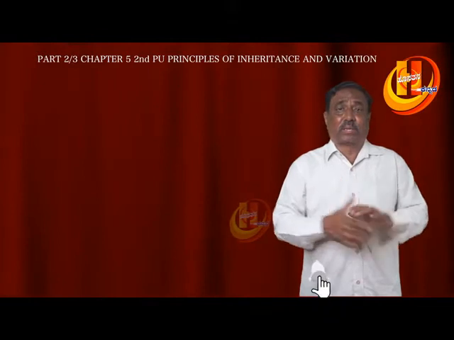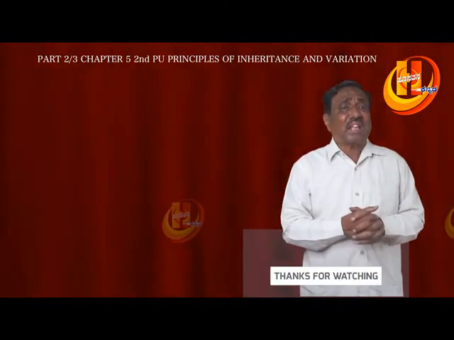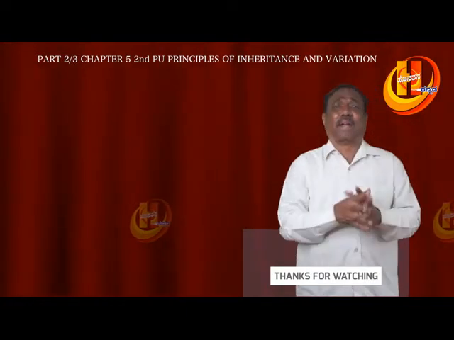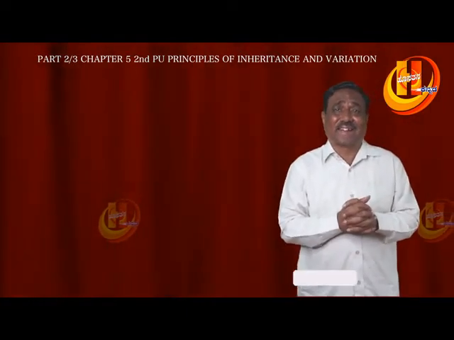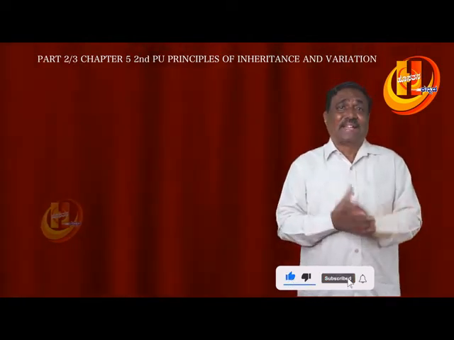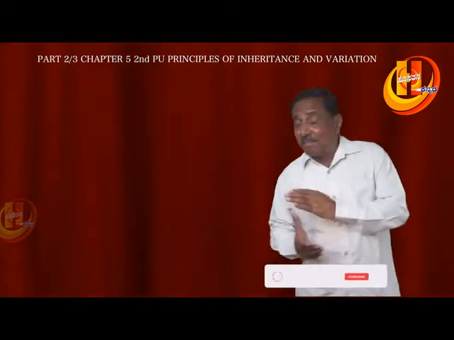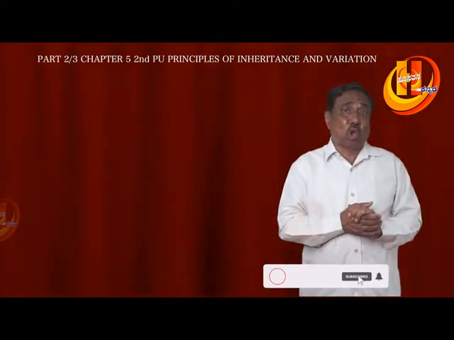Next, the sex chromosomes. Henking noticed the X body in insects. In human beings, the sex chromosomes are XX in females and XY in males.